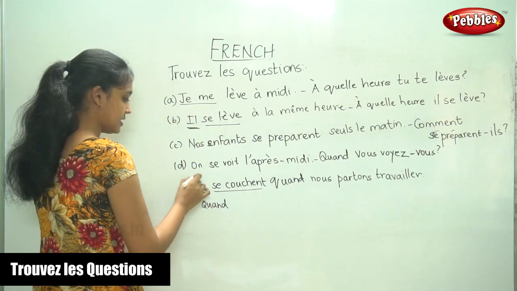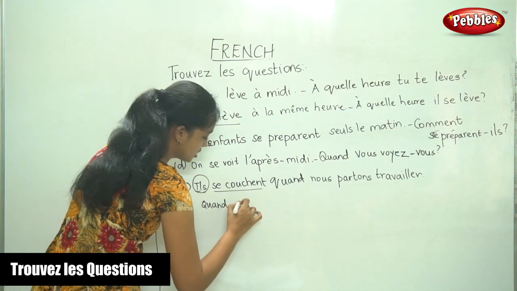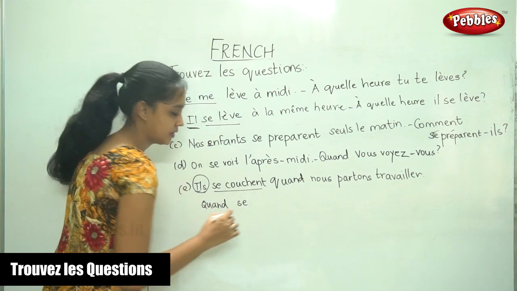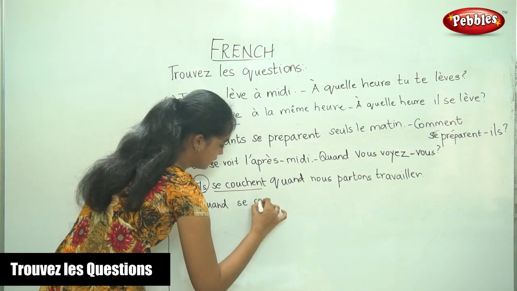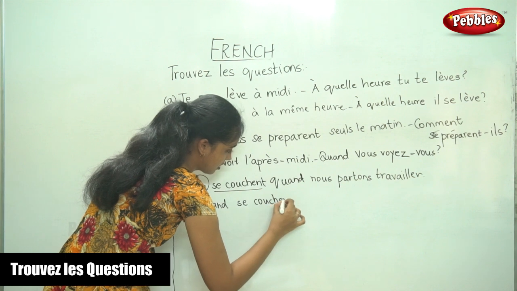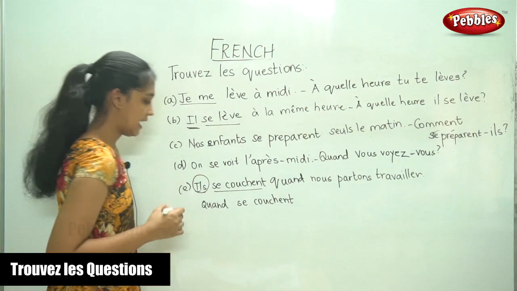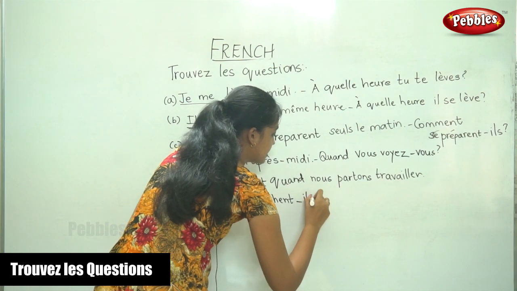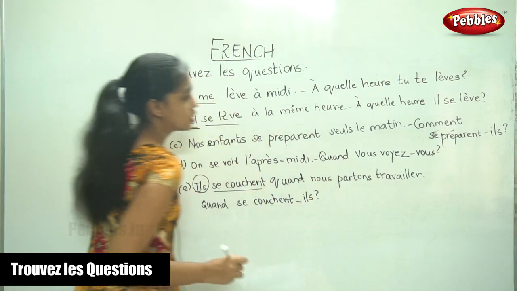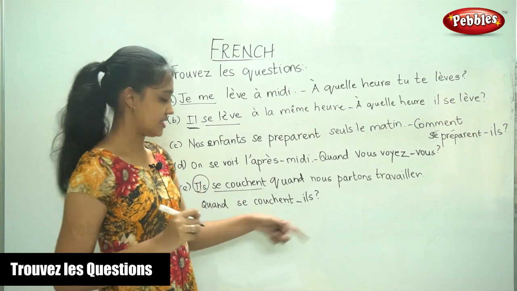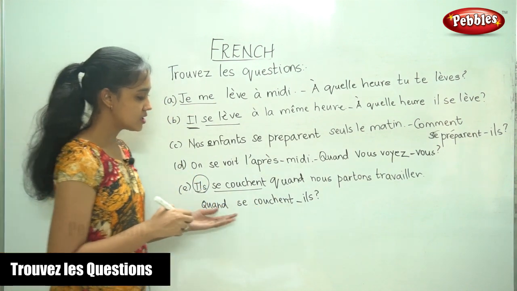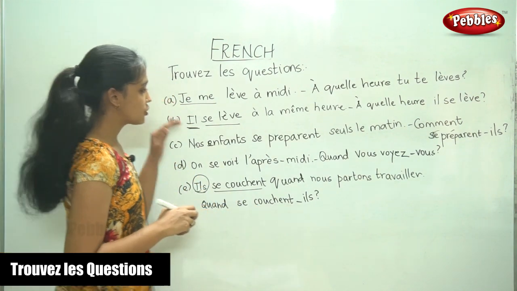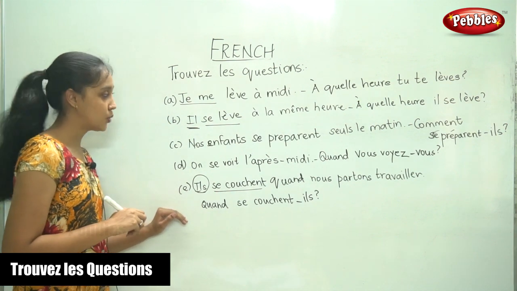Now the subject is il. Se couche. And finally, we write the hyphen and the subject. So you must not forget the question mark. Quand se couche il. So this is how you write the question.